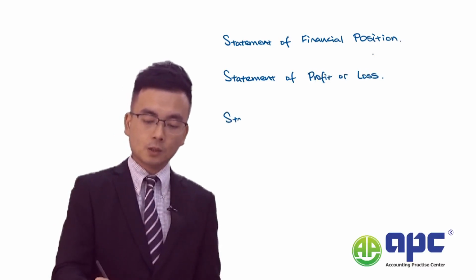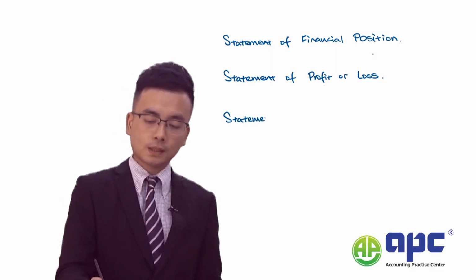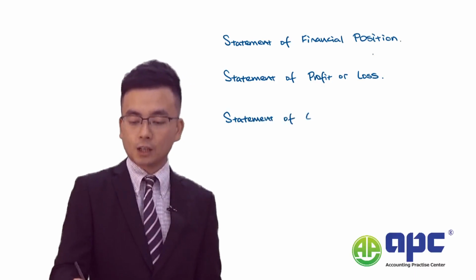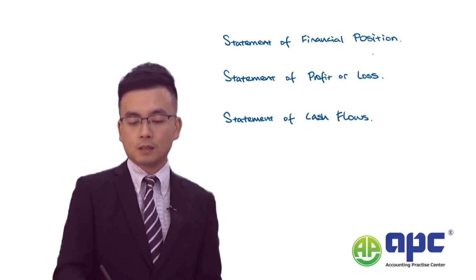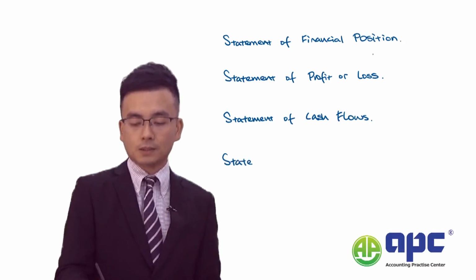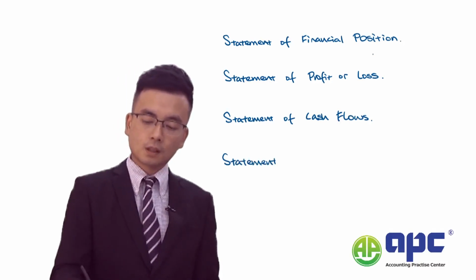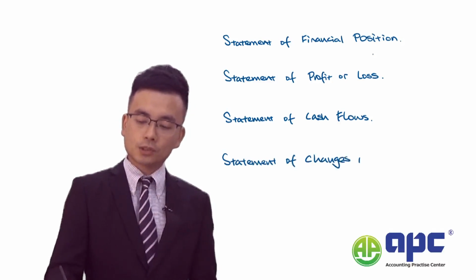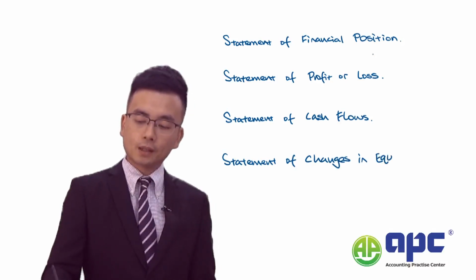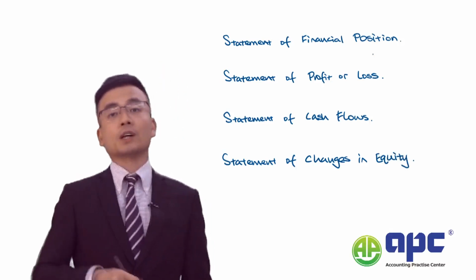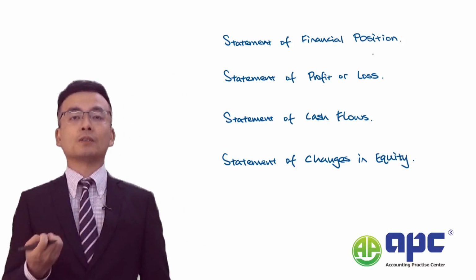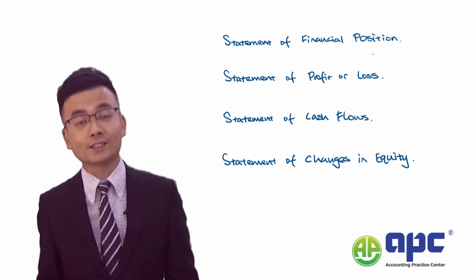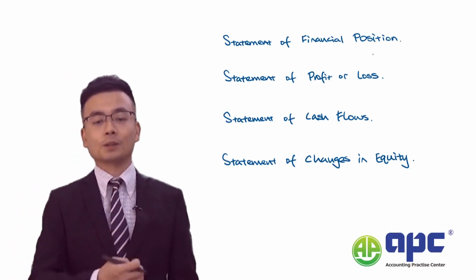And then we'll be preparing the statement of cash flows, which means the cash flow changes during the year. And finally, the statement of changes in equity, showing the movement of equity. For example, whether or not the company in the year has paid out dividends or issued additional shares.